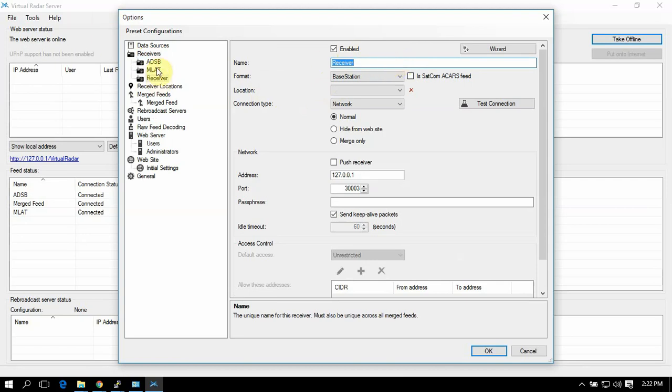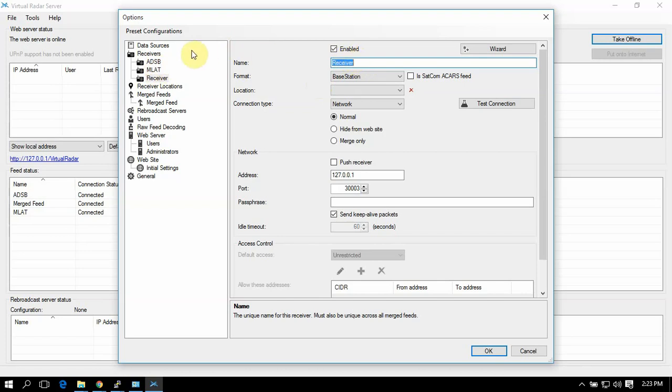As you can see, I named mine ADSB and MLAT because I only have one Raspberry Pi that has FlightAware installed and Dump1090. You can name yours like I did, which makes it a little easier to separate the difference here.